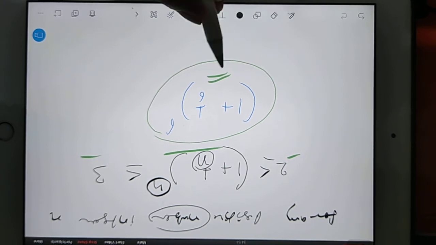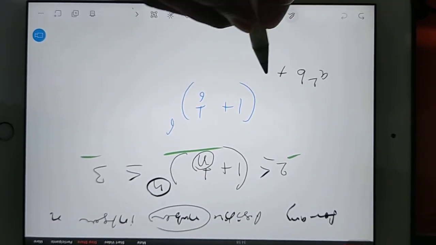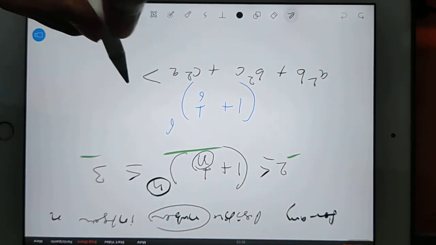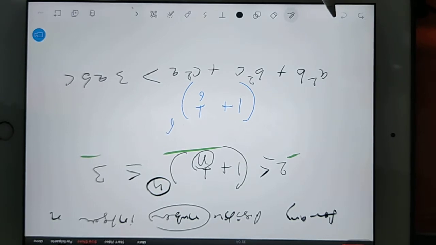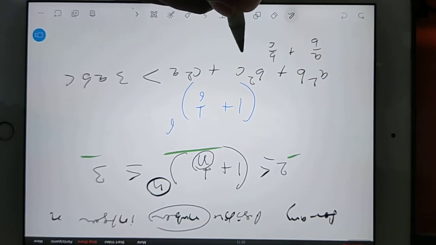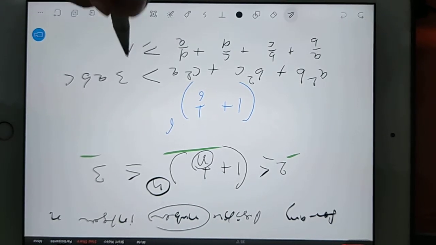Sometimes they will ask this, a square b plus b square c plus c square a. This will always be more than 3abc. Sometimes a by b plus b by c plus c by d plus d by a, they will also be more than 4.